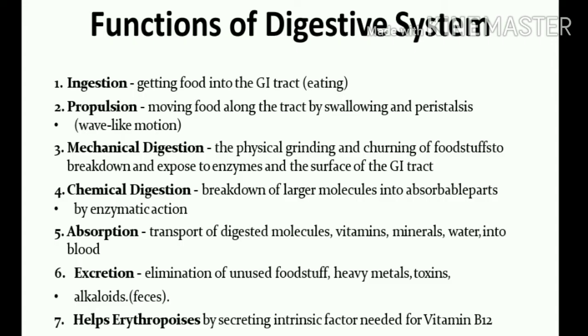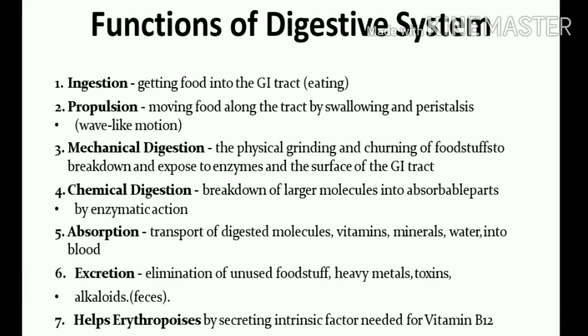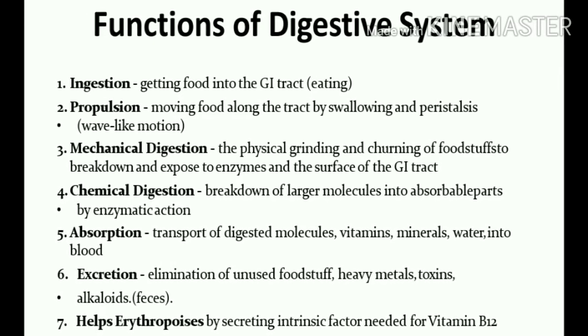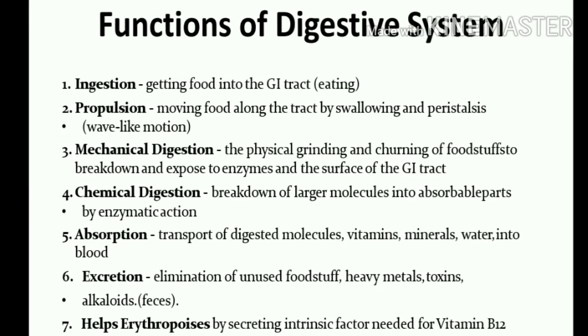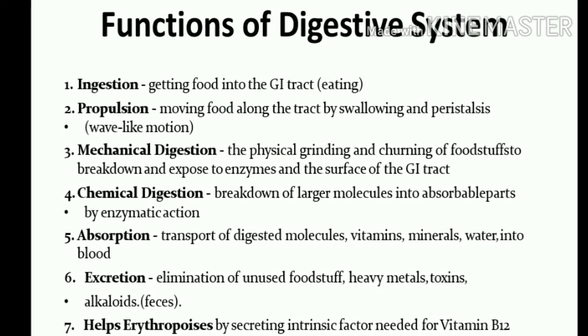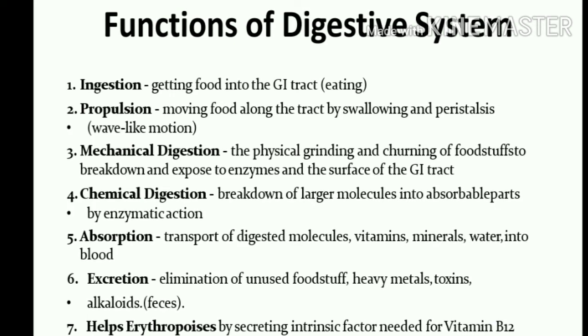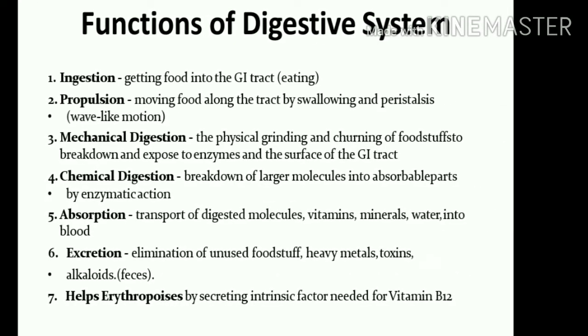So now talking about the functions of the digestive system: the ingestion, eating of the food, then propulsion, moving the food, which is called peristalsis, a wave-like motion. Then mechanical digestion, which happens in the mouth. Then chemical digestion, which happens in the large intestine. Then there is absorption, which again happens in the intestine. And then the excretion through the rectum and anus.